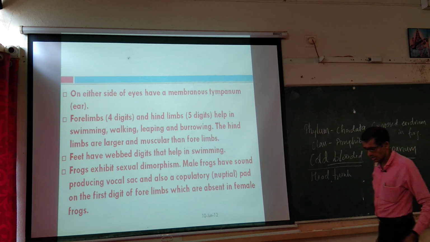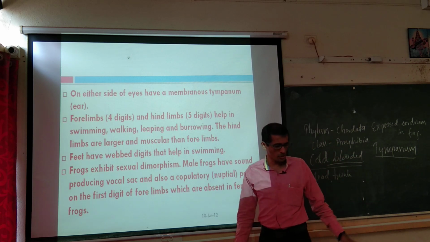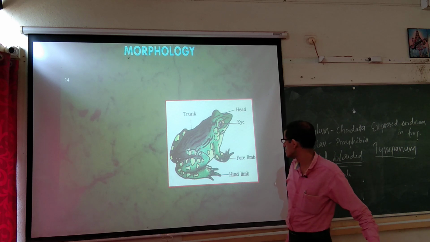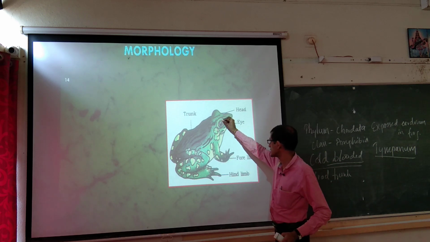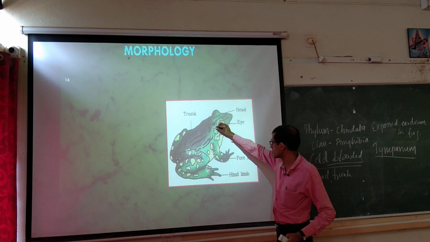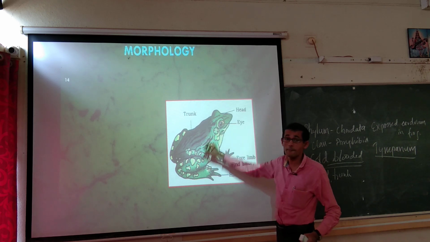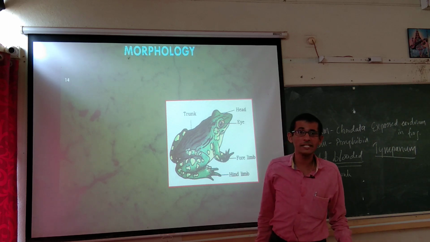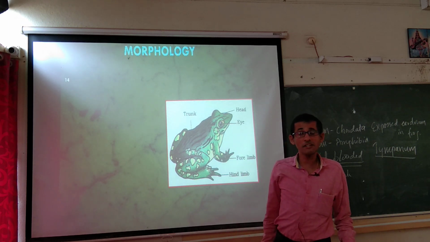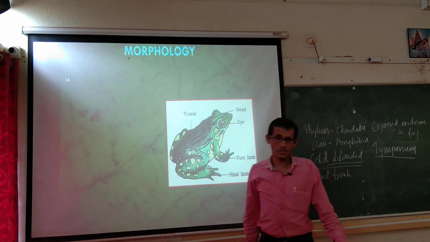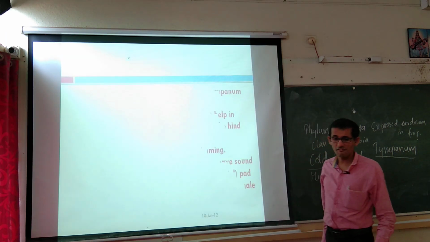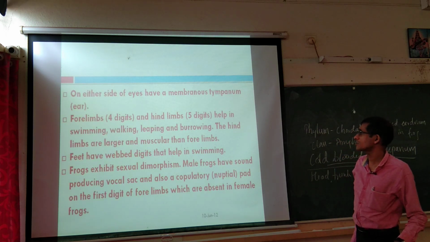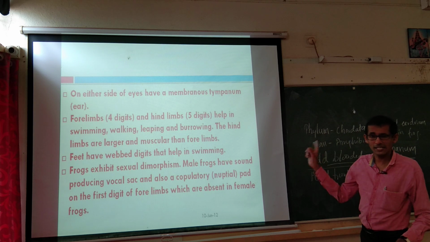In the frog, the eardrum is exposed onto the body surface. If this were our eye, the tympanum would come here. So the tympanic membrane is present. The ear is not divided into outer ear, middle ear and inner ear. The ear begins from the middle ear onwards, that is the tympanic membrane, and that tympanic membrane is exposed to the body surface near the eye, on either side of the eye.